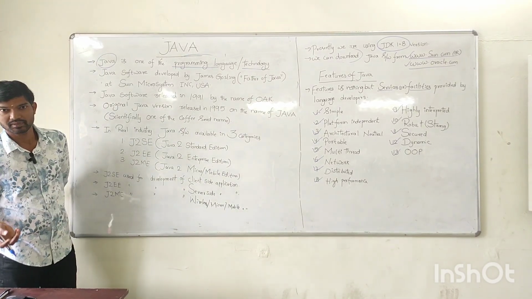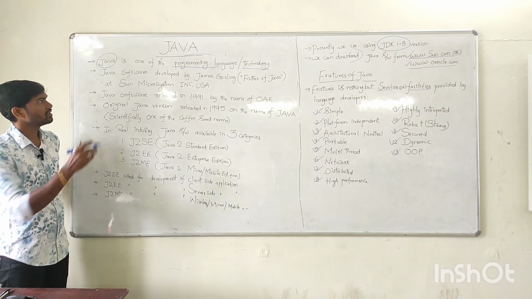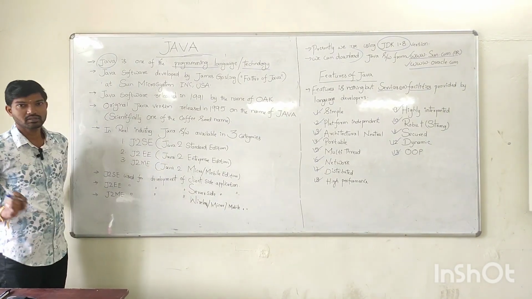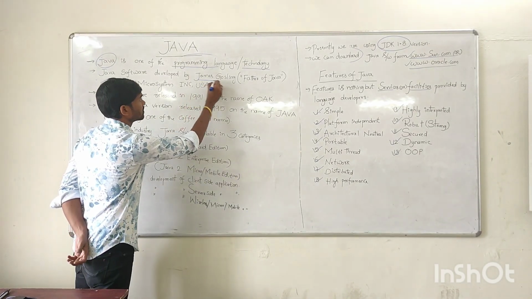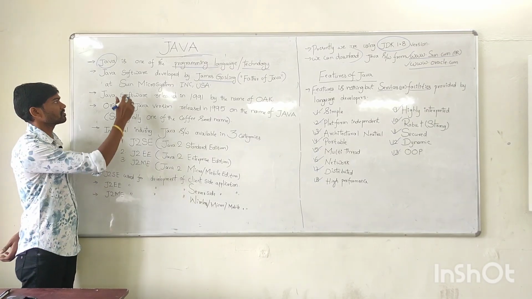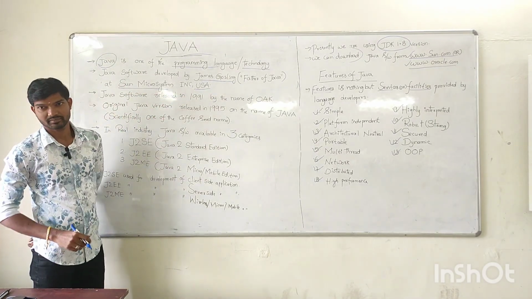We have so many programming languages. We know that C and C++, .NET, and many more are there. Similarly, Java is also one of the programming languages. Who developed Java? Java was developed by James Gosling, who is the father of Java. Where was it developed? It was developed at Sun Microsystems Laboratory, which is located in America.